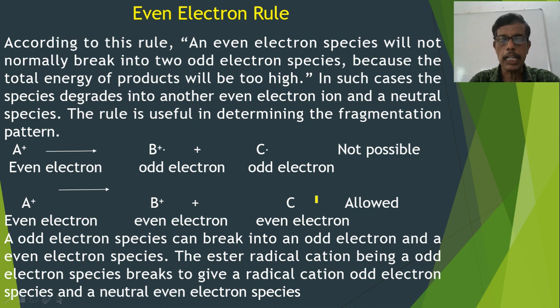But if the species is an odd electron species, it can break into an odd electron and an even electron species. The ester radical cation is an odd electron species. Upon fragmentation, it breaks to give a radical cation, which is an odd electron species, and a neutral molecule, which is an even electron species.